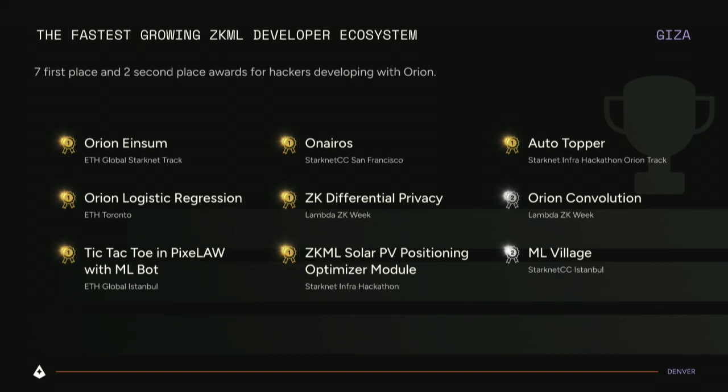But it's not just people coming, contributing, building primitives, building things. It's also what they actually build in hackathons with this framework. And these are some of the prizes that the community won using Orion: 7 first places, 2 second places. And basically, this really shows how easy it is to start working with Orion and actually build tangible solutions that are very valuable for hackathons.